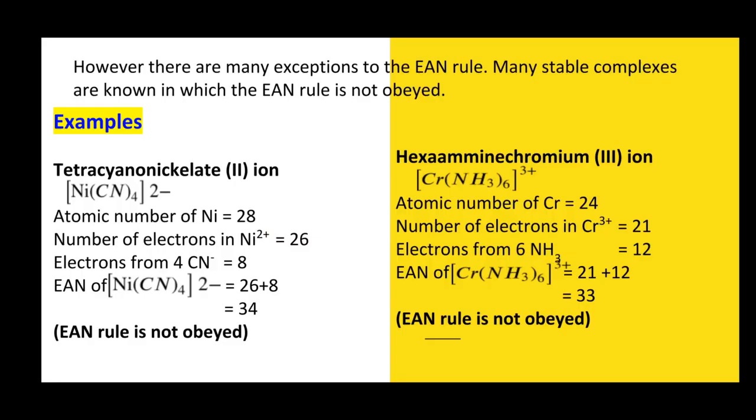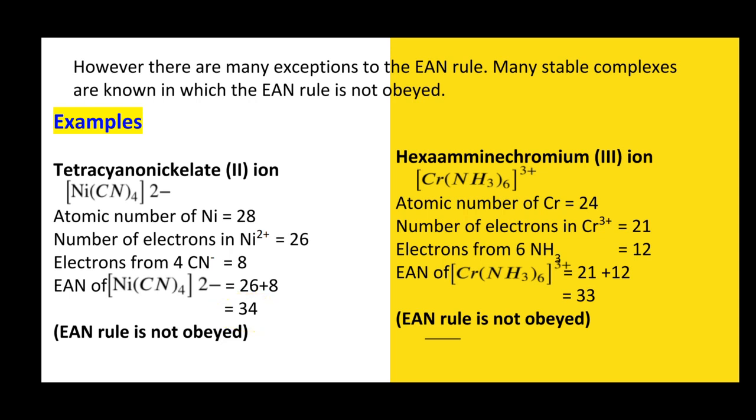There are many complexes that obey the effective atomic number rule, but many stable complexes are also known in which the effective atomic number rule is not obeyed. Two examples are given here. This is an example of a nickel complex, the tetracyano nickel ion. In this complex, the effective atomic number rule is not followed.